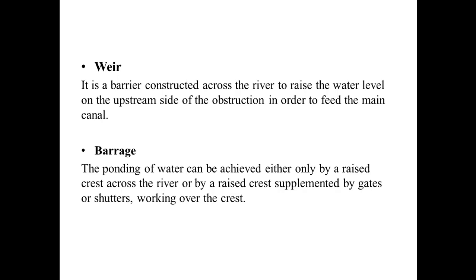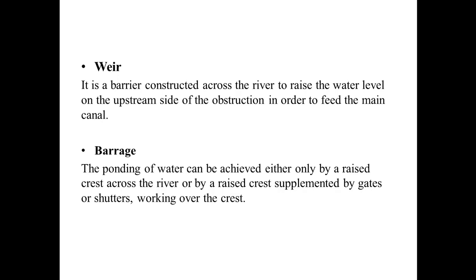Next is weir and barrage. It is a barrier constructed across the river to raise the water level on the upstream side of the obstruction in order to feed the main canal. So weirs are barriers which are constructed to raise the water level on the upstream side and to feed the main canals. So the structure which completes these processes is known as a weir.